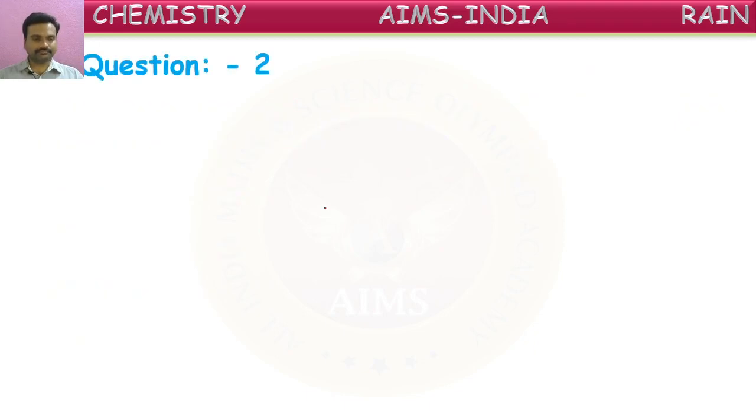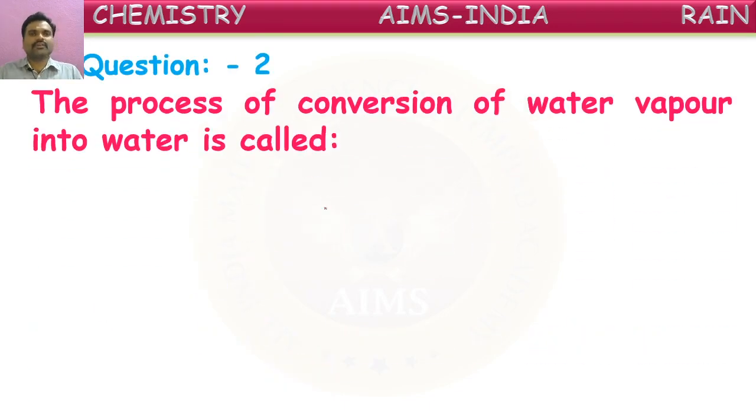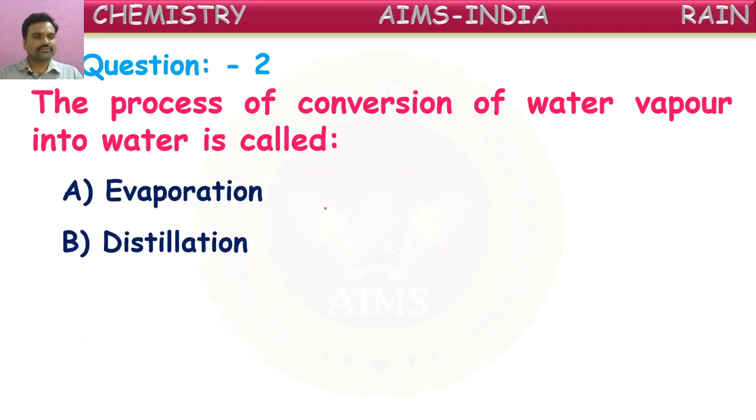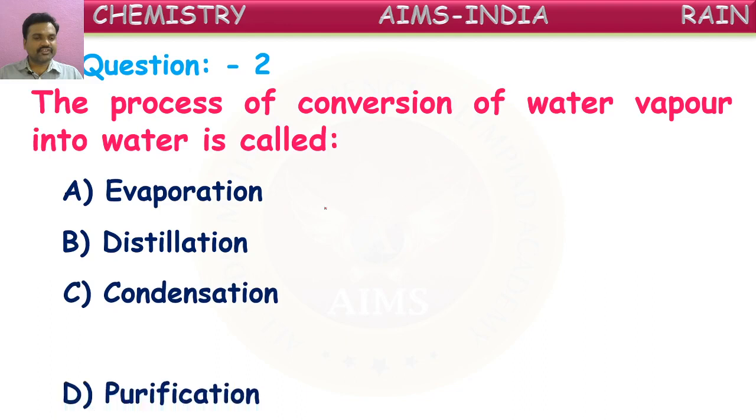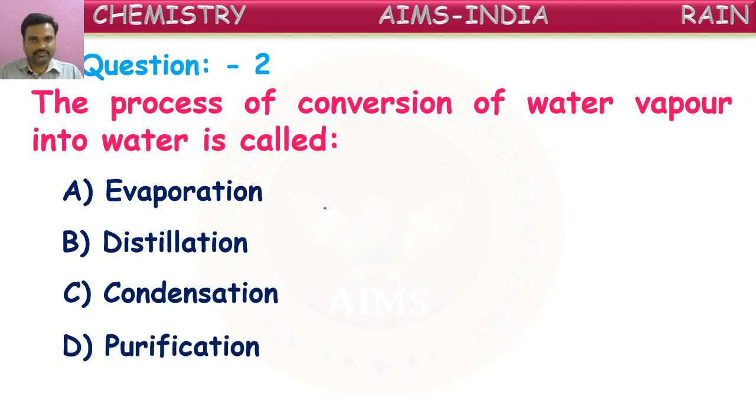Next, the process of conversion of water vapor into water is called what? Yes, some of you have already given answers. Very good. See the options: evaporation, distillation, condensation, and purification. Which is correct, children?